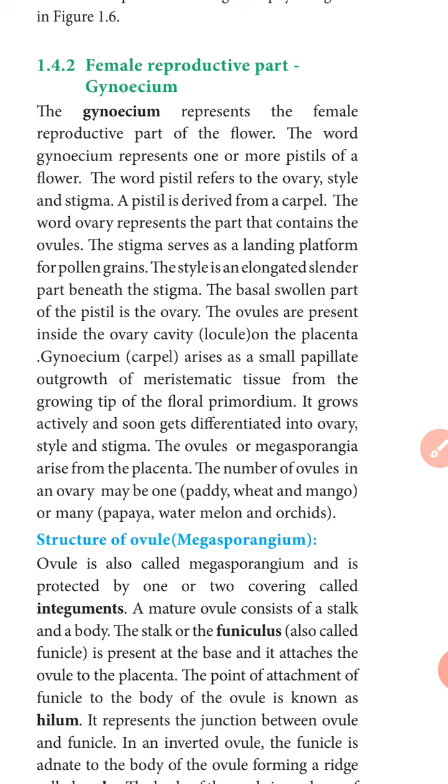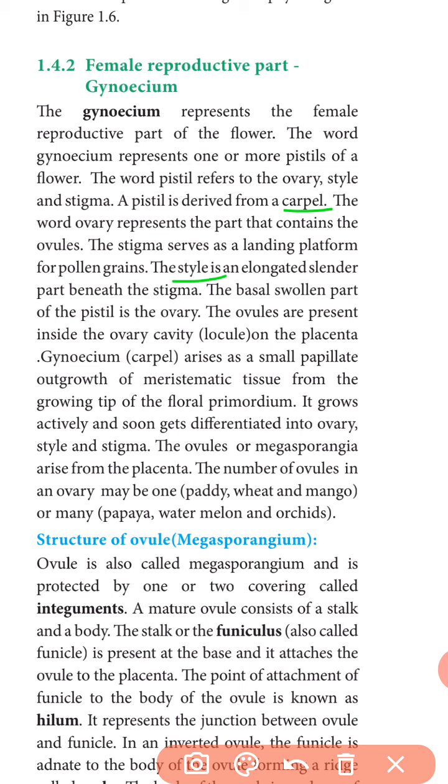It consists of the ovary, ovule, and then stigma. Pistils are derived from carpels. Carpel means the chamber of the ovary. The ovary is the part that contains one or many ovules. The stigma serves as a landing platform for pollen grains. The style is an elongated portion below the stigma.